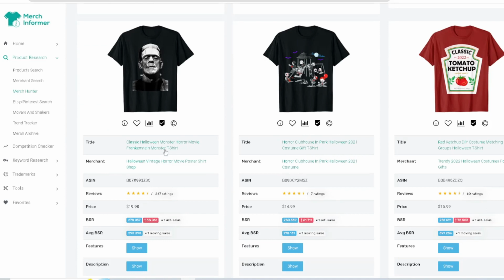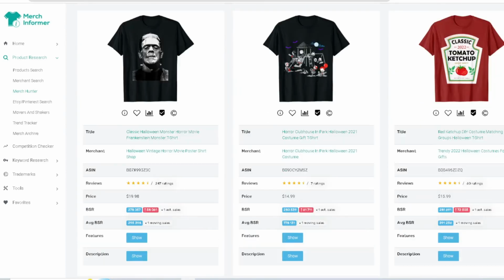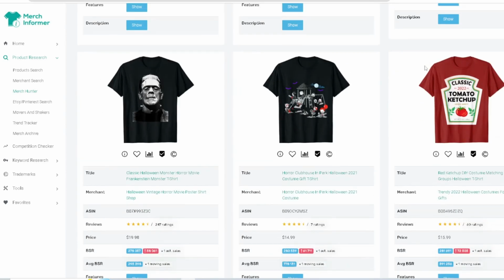Halloween monster horror movie Frankenstein. They're using Frankenstein right here. I know that when it comes to certain things like this, there are certain rules in place, like if it's past a certain year, then you need to look into this, because I personally don't create anything like this. I create more of the cute, funny stuff, like something like this, or different animals, stuff like that. That's where I stay, or just different sub-niches or newer niches. That's where I mess around.